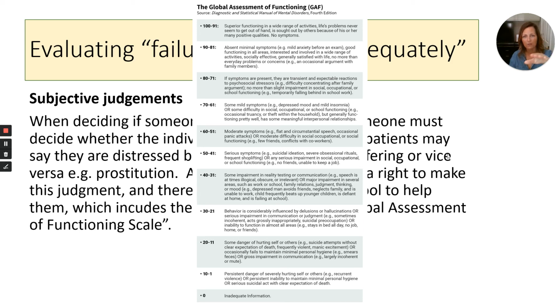And then going right down, developing more and more symptoms until we get down to the 10 to 1: persistent danger of severely hurting self or others, recurrent violence, or persistent inability to maintain minimal personal hygiene, or serious suicidal act with clear expectation of death. So a real wide range of functioning there, and they can use that scale to help them make a decision, to try and make it a little bit less subjective.